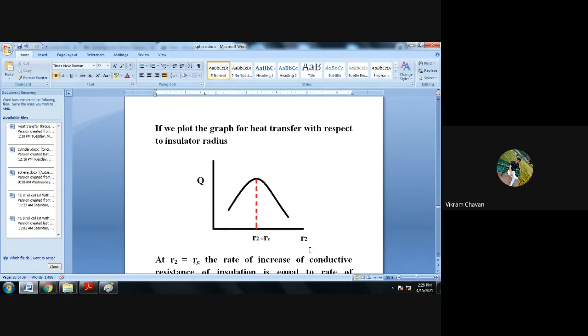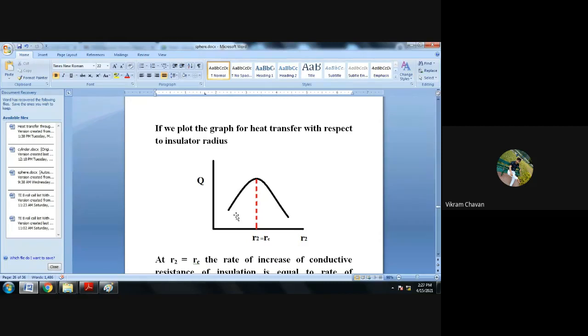According to our diagram, insulating radius is R2. As we go on increasing the insulating radius, what will be the effect on heat transfer rate? For that purpose we have drawn this particular graph. So here you can draw this particular diagram.